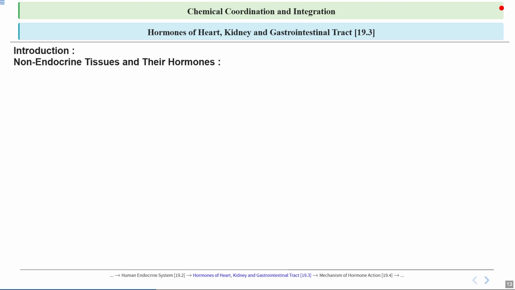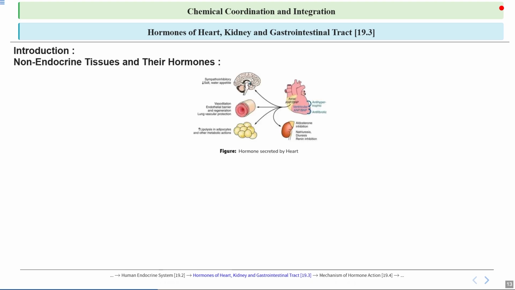So we have just discussed cardiac muscles, which release atrial natriuretic peptide or ANP, and the pancreas, which although an endocrine gland, also has exocrine activity. However, the focus here is on non-endocrine tissues like the heart and kidneys, which produce hormones such as ANP and erythropoietin, and help in maintaining homeostasis in the body. So let's talk about it in detail.